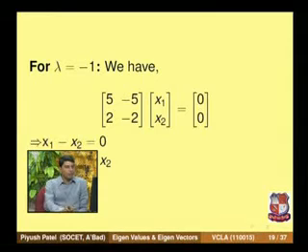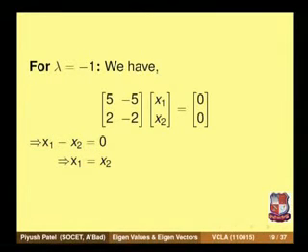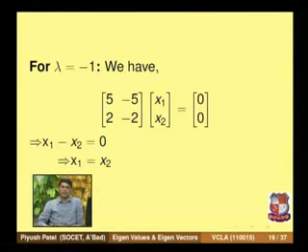So we solve one of the equations. The equivalent equation of this system is x1 minus x2 equal to 0, so x1 is equal to x2. We are seeking non-zero solutions, that is, non-trivial solutions. So we assign a non-zero constant to x2, say x2 equal to k, then x1 is also k.